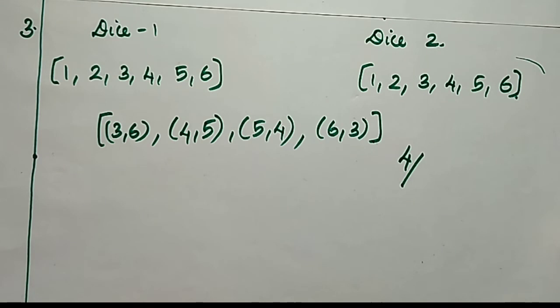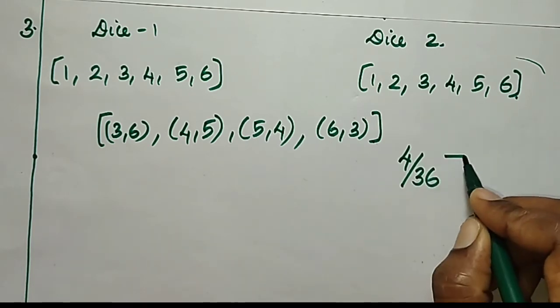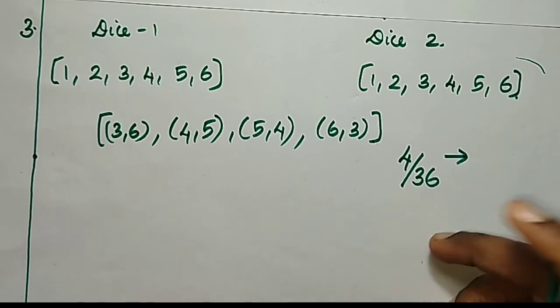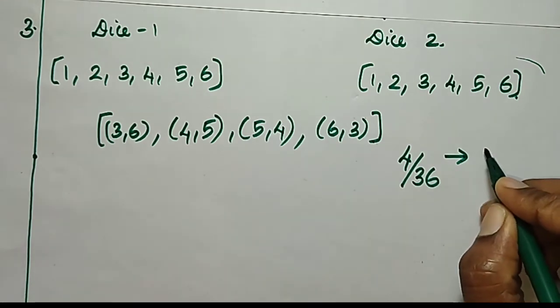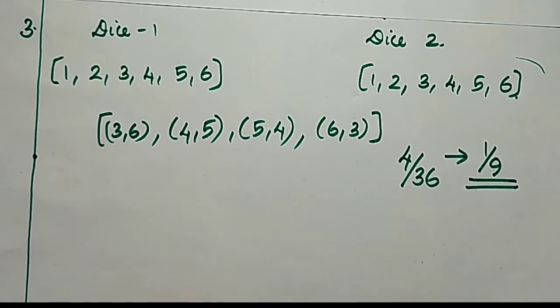Likewise, here 2 dice are thrown. So, we can write 6 raised to 2, that is 36. Then when we reduce it to the standard form, it will give the answer 1 by 9. So, the answer is 1 by 9.